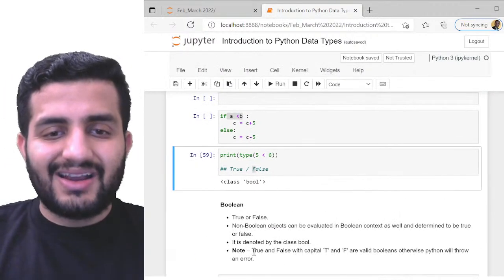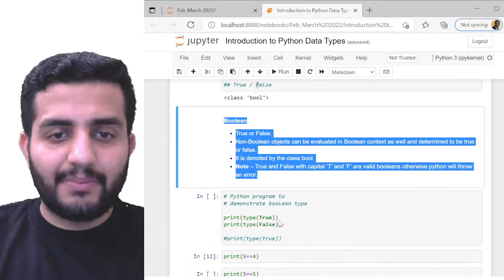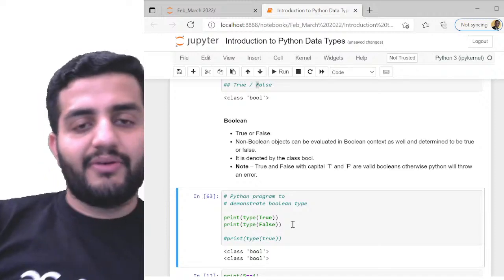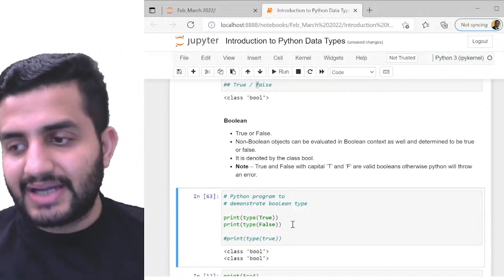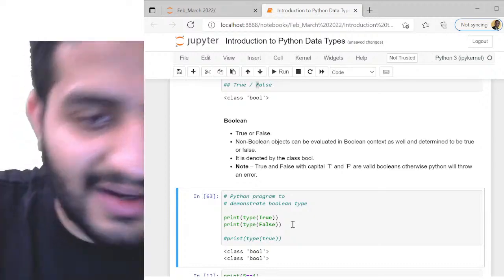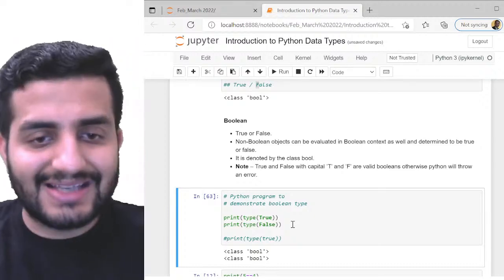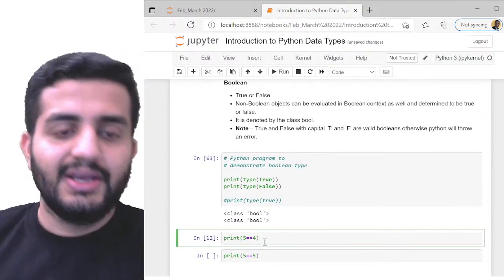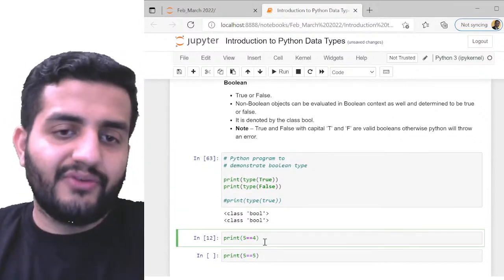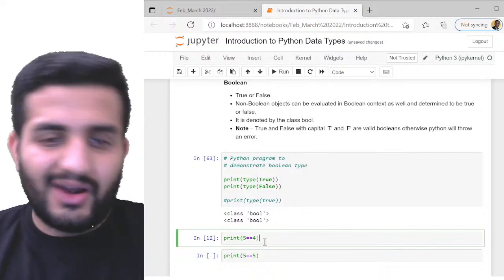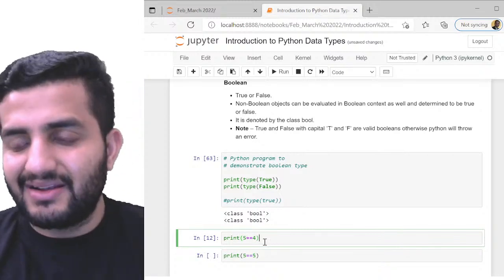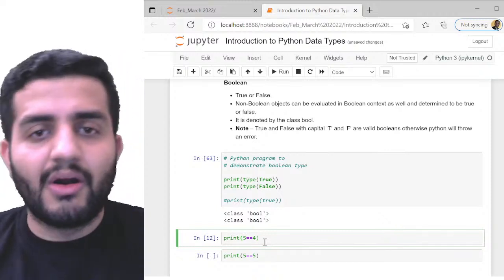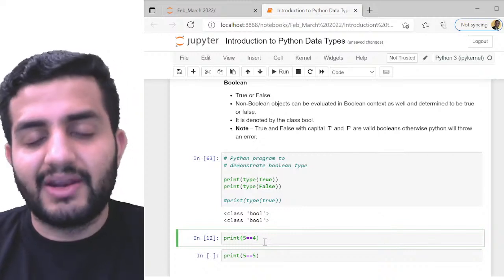Great. So that's the basic intro to Booleans. Let's see some examples here. If I do a print of type of True or type of False, we already saw that. The type of these True and False values is nothing but bool, from the class bool, right? And also we can evaluate things, like 5 is equal to 4 or 5 is equal to 5. Not only this, we can also evaluate less than, greater than, equal to, divide, many things. Even non-Boolean statements can also be verified here, right?